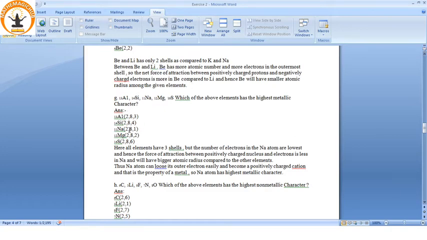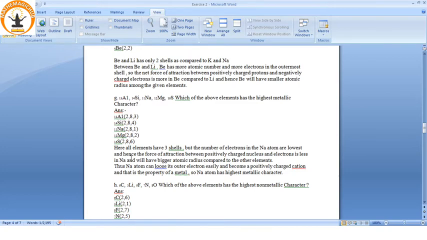But here we have to explain why there is a metallic character and why there is a non-metallic character. See, metallic character means which can readily lose the electron, which can donate the electron. See, metals are donors. So we have to see the electron configuration. Here all elements have 3 shells, but the number of electrons in the sodium atom is lowest, and hence the force of attraction between the positively charged nucleus and the electrons is less in sodium, and it will have the bigger atomic radius compared to the other elements.